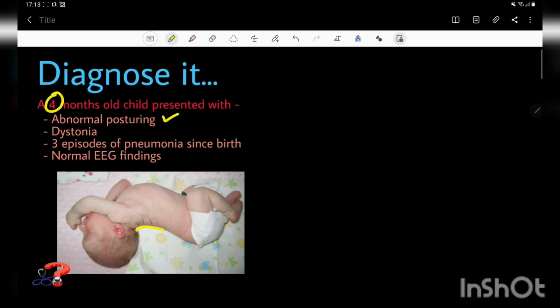As you can see here, this arching of the back with this abnormal posturing of the neck also. With dystonia, as you can see, this hypertonia of the muscles of the back. With 3 episodes of pneumonia since birth and normal EEG findings. From these above two features, the presence of posturing and dystonia, we can think of it as a neurological problem.